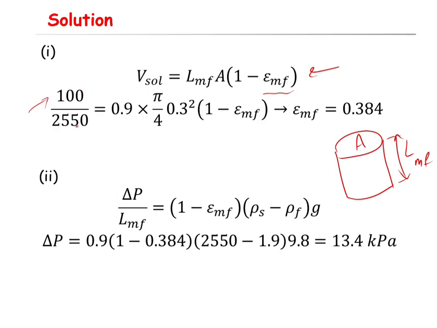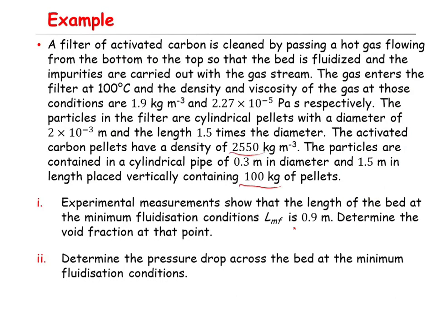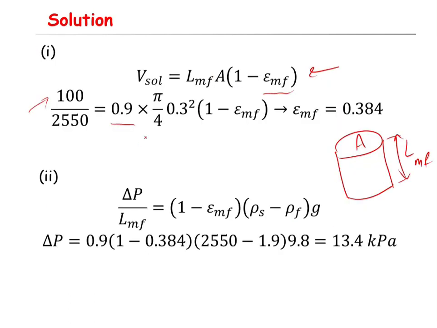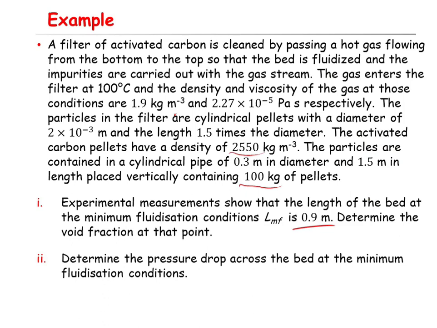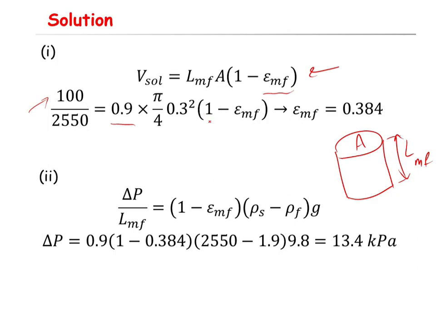So you have the mass divided by density, that gives you the volume, will be equal to the length at the minimum fluidization condition, which is 0.9, again that is given in the question, 0.9, and times the area, that is pi divided by 4 times the diameter squared. The diameter as well is given in the question, that is 0.3 meter, okay, times 1 minus epsilon MF. So you can simply now calculate epsilon MF as 0.384. And that's the first part of the question.